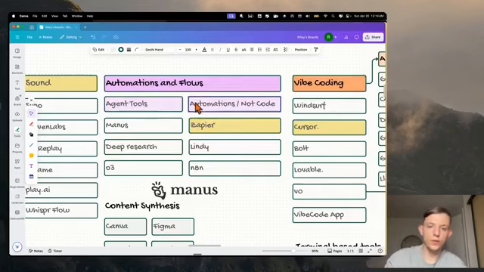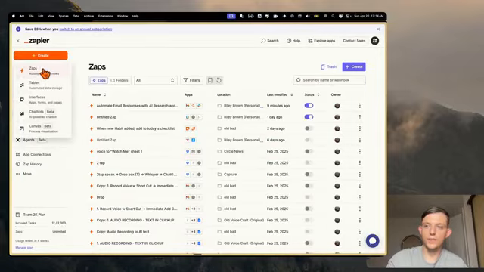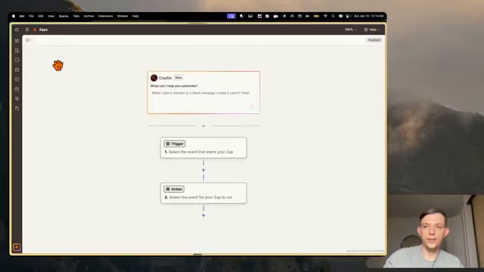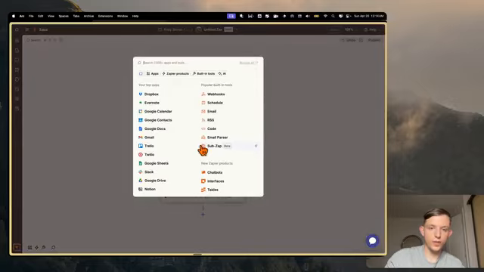So the first one I want to talk about is an automation flow, and for this we're going to use Zapier. So let's open up Zapier and create a Zap. A Zap is basically just what Zapier calls an automation flow, and every automation flow has a trigger. By trigger, I mean this actually sets off the automation. And the automation is just a list of things that happen once the trigger happens.